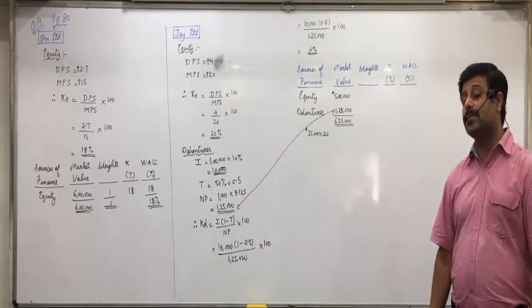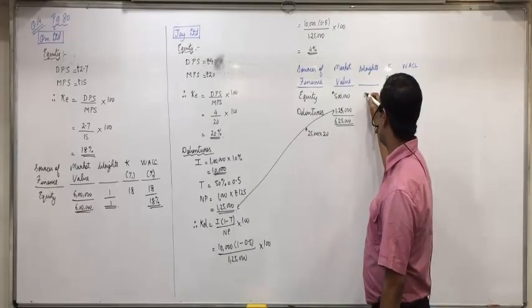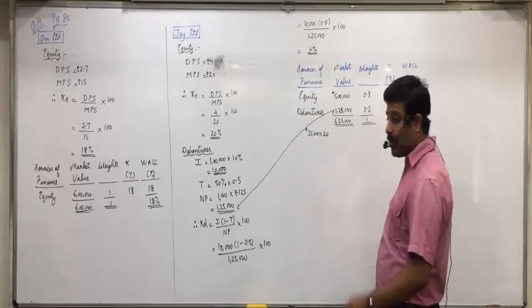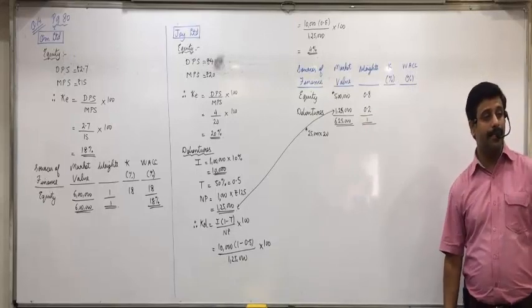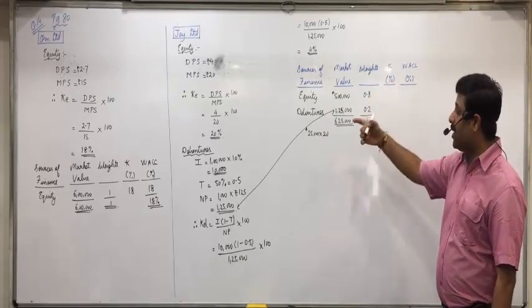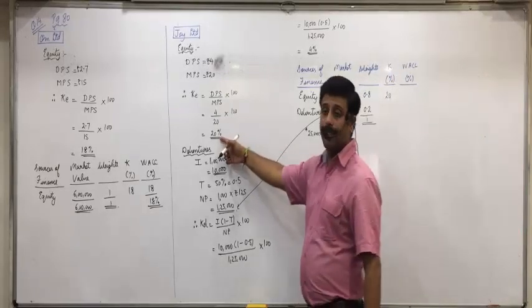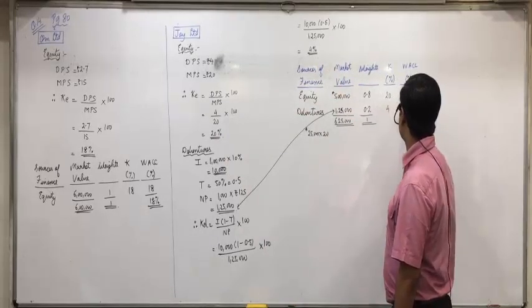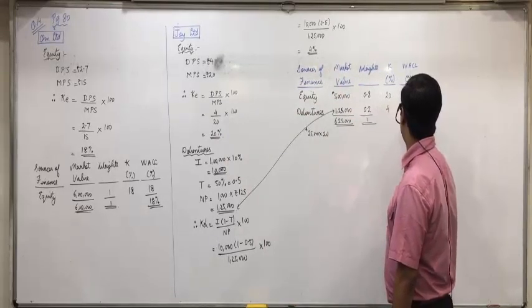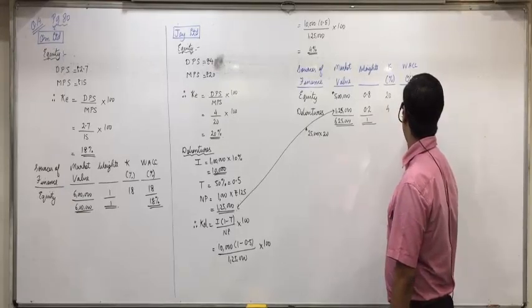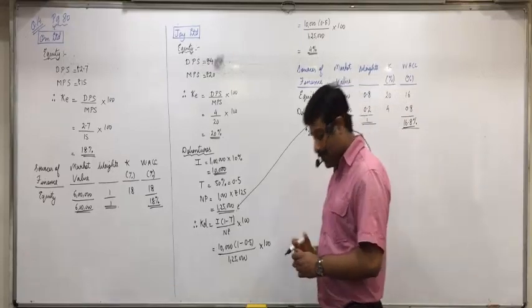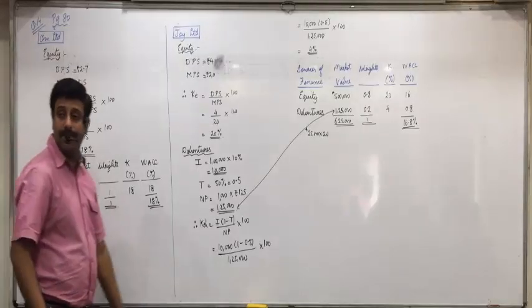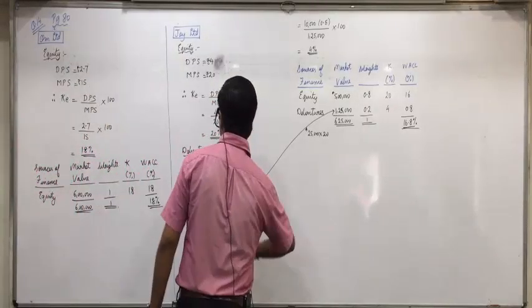Now weights. 5 lakhs upon 6,25,000 is 0.8, and 1,25,000 upon 6,25,000 is 0.2. Is everyone clear with this? And then K, what is KE we obtained? 20%. And what is KD we obtained? 4%. 20 into 0.8, 16. And 4 into 0.2, 0.8. So 16.8% is the weighted average cost of capital. Do it for the next company on your own. Who has completed? I'll do it on the board.